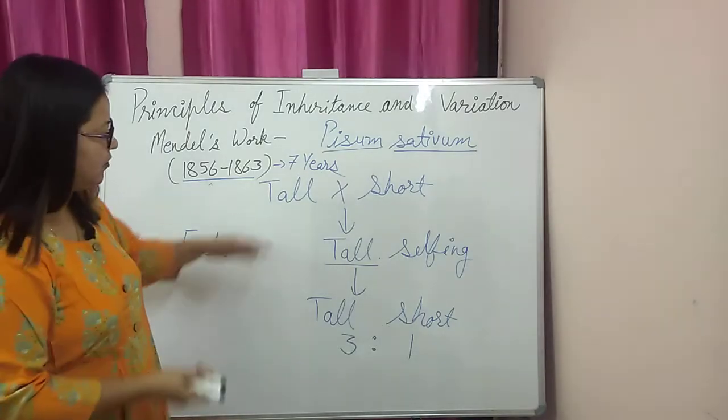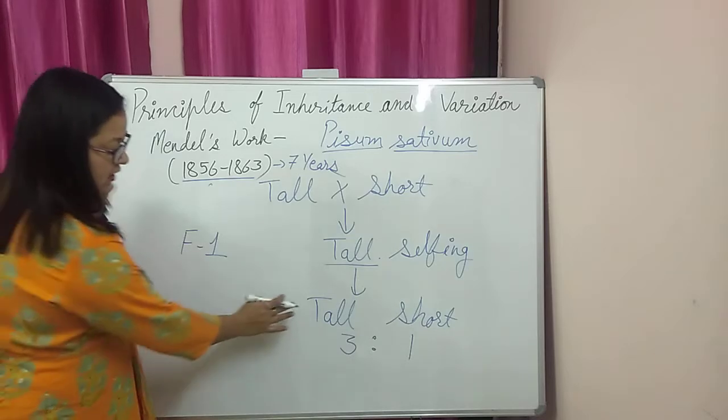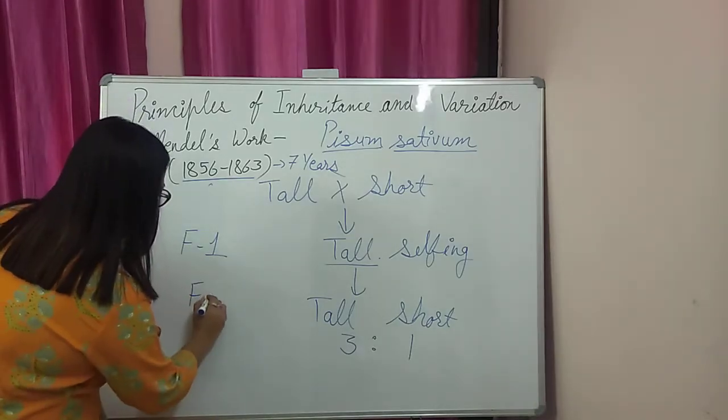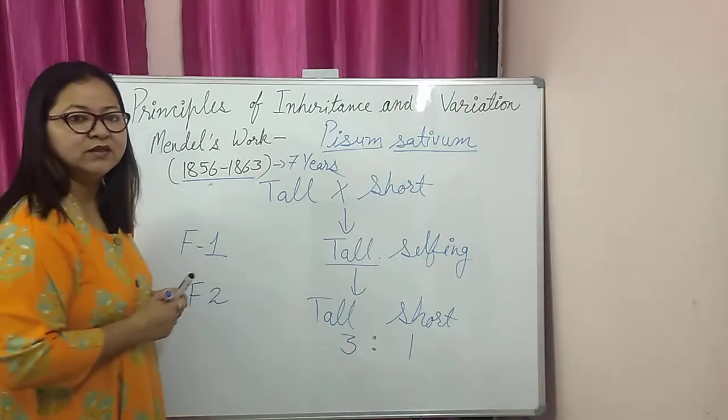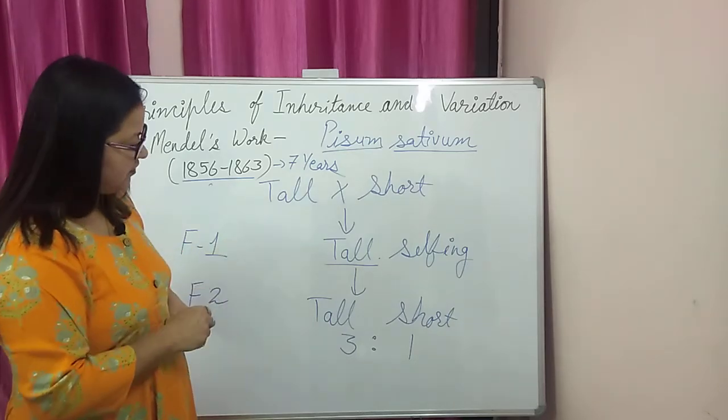He performed such experiments on a number of characters. This generation is called the F2 generation, or second filial generation. This was the observation of Mendel.